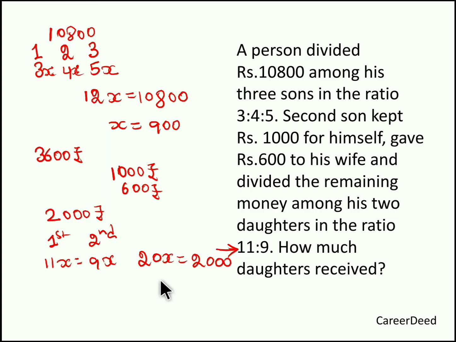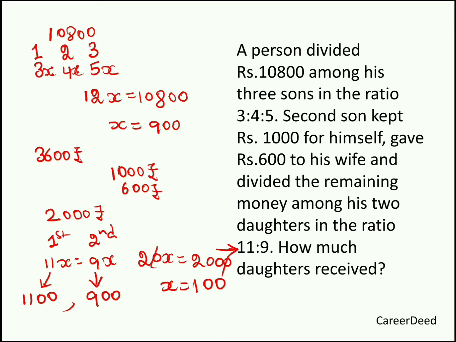If 20 parts is 2,000, one part will be 100 rupees. So the first daughter received 1,100 rupees, and the second daughter received 900 rupees. In this ratio he divided the amount among the 2 daughters. Hope you understood the problem.